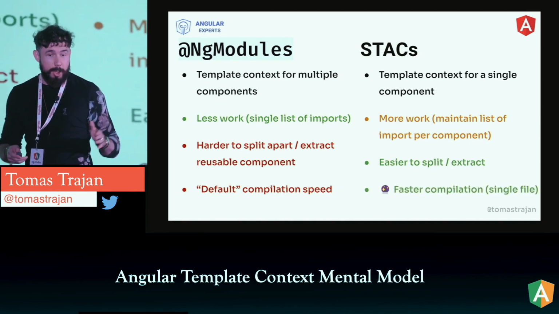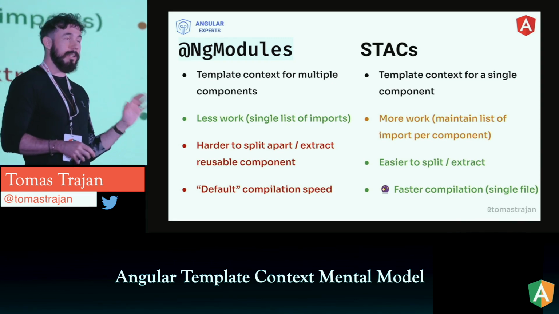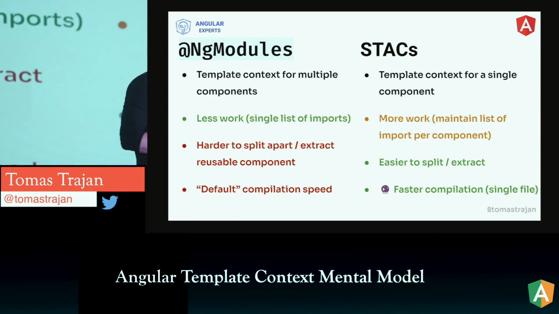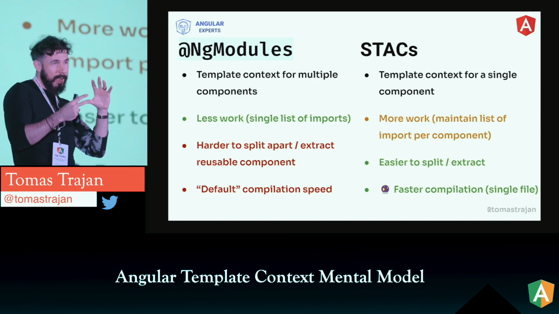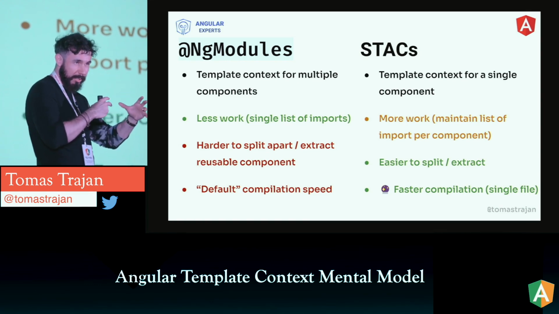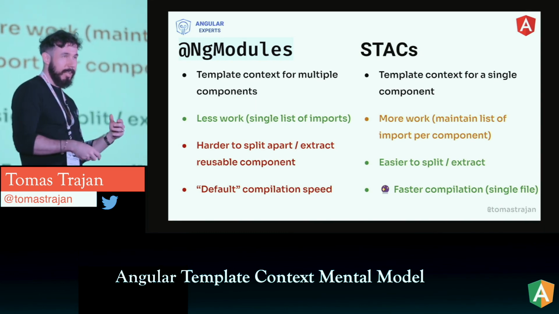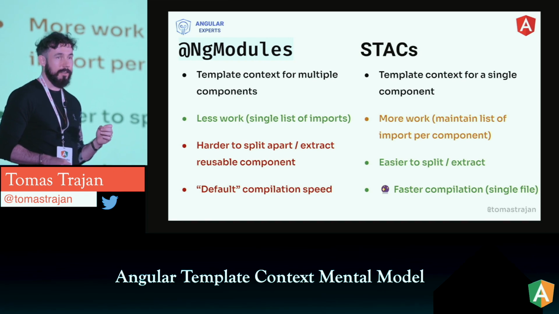And maybe in the future, it will lead to a possibility to dramatically increase the speed of the compilation, so the rebuild process. So the Angular team is exploring that, like using other tooling. And if every file would contain all the information to perform its own compilation, like a component would have its own context, this might enable much faster compilation in the future.